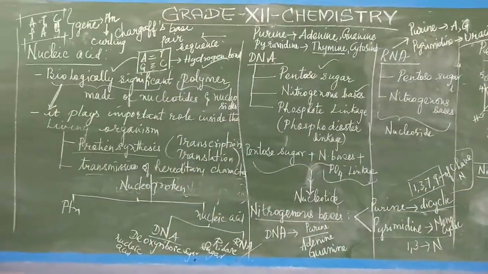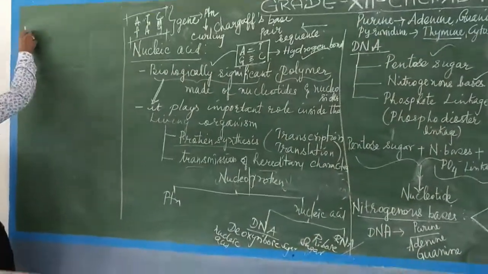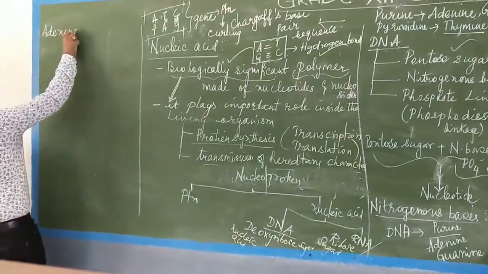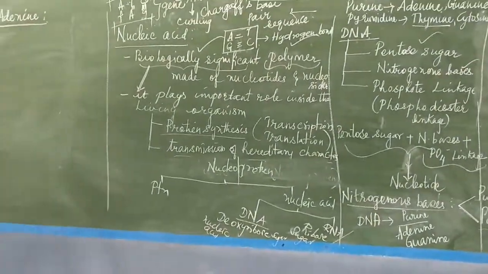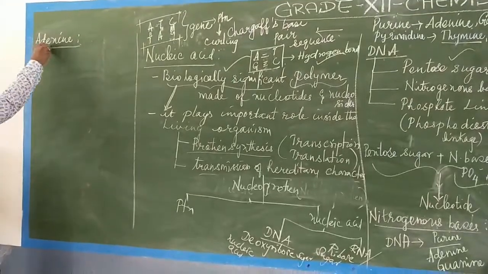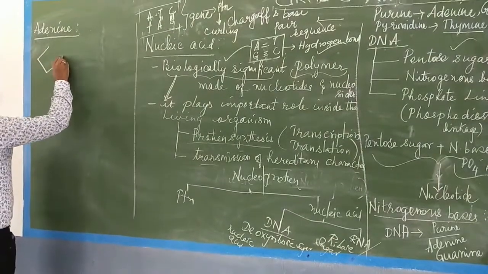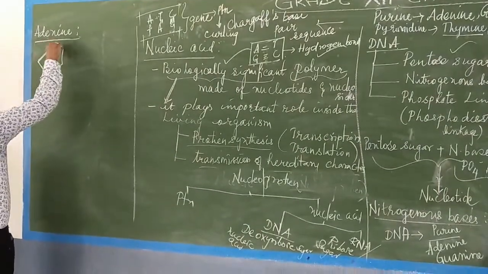So, once again I am going to explain this carefully for adenine. If confusing, listen carefully. The purine base adenine I am going to draw. 1, 2, 3, 4. Isn't it?